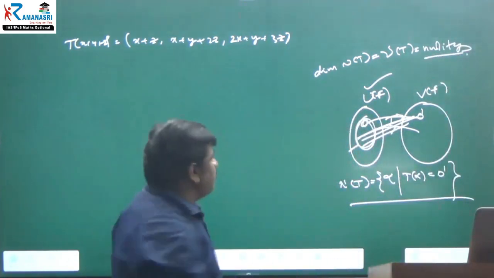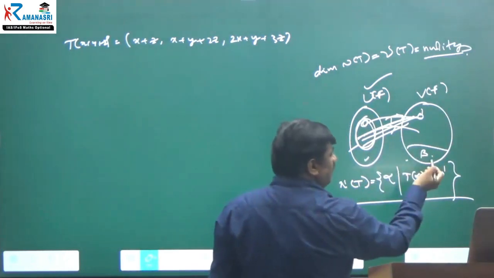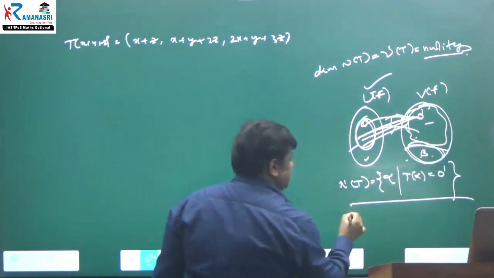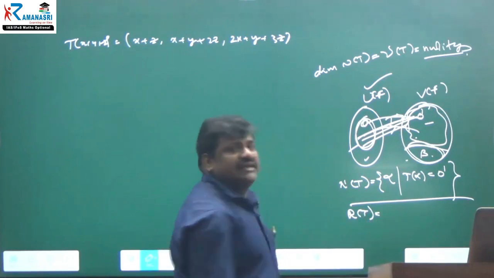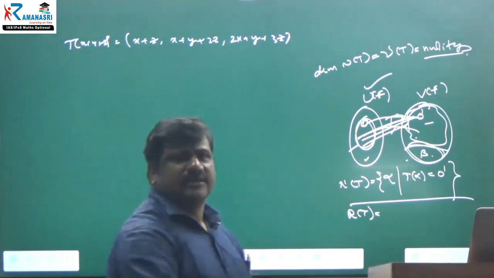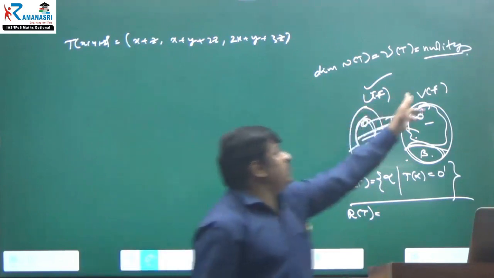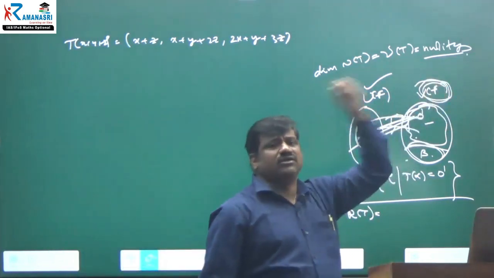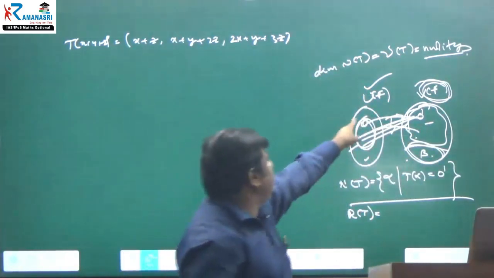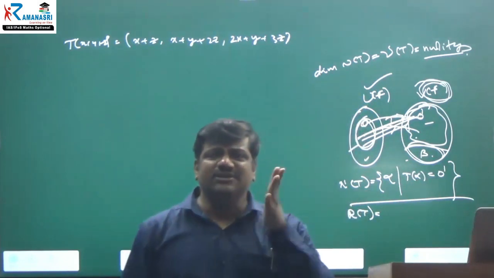And how many vectors are mapping? Suppose in this zone there are no pre-images. Let it be: here there is a beta, but there is no alpha. In this other zone we do have the pre-images. Such a vector space is R of T, the range space, or sometimes we just call it the range. Why do we call it a range space? Because it is also a subspace. I don't need V of F to be an FDVS or not on the codomain, but if U of F is an FDVS, then definitely R of T is also an FDVS.